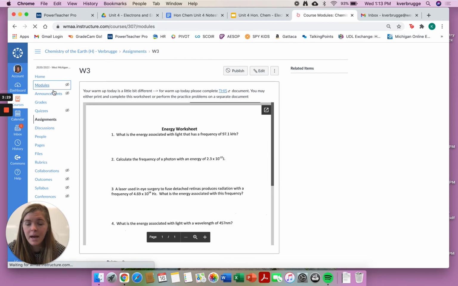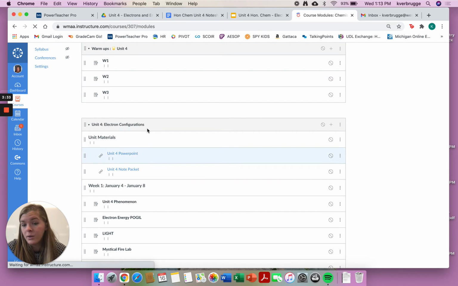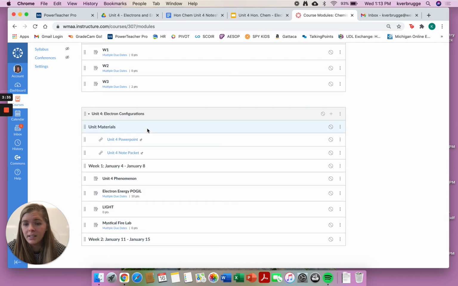If we go back to the module section, you can see that then we have our units. The unit that we're going to start on here is electron configurations and electron energy. Notice at the top you'll always have your unit materials. You will always have the Unit 4 PowerPoint and the Unit 4 note packet linked. I am going to provide you the Unit 4 note packet if you want to come in and pick up a copy of that, if you're online, so that you can have it all printed out and ready to go.